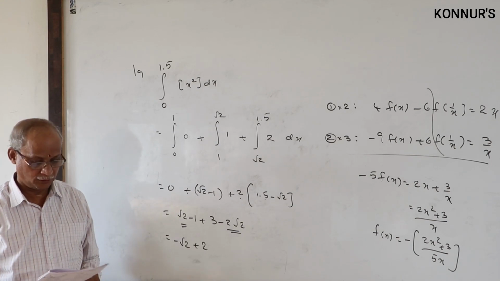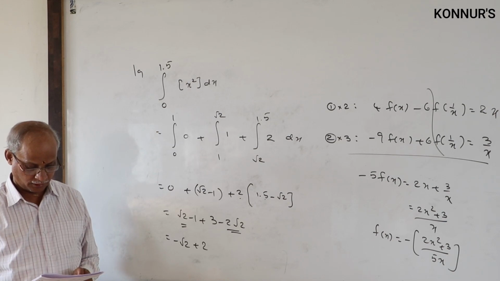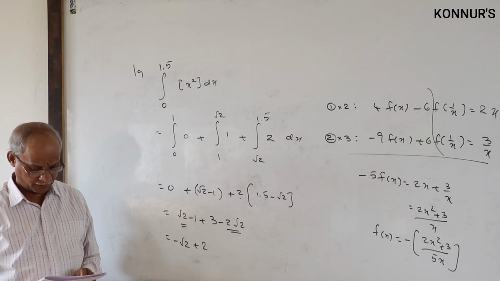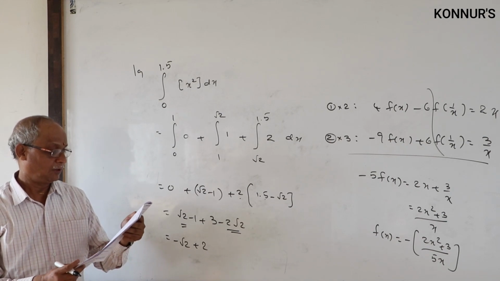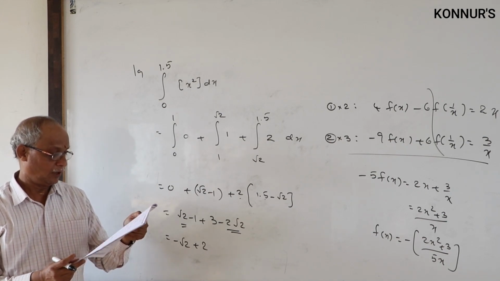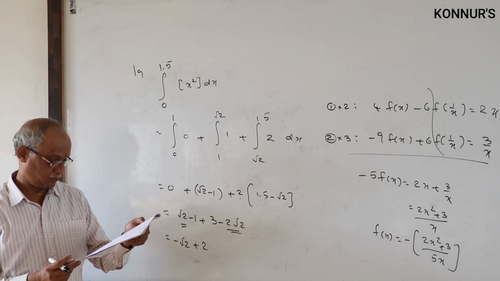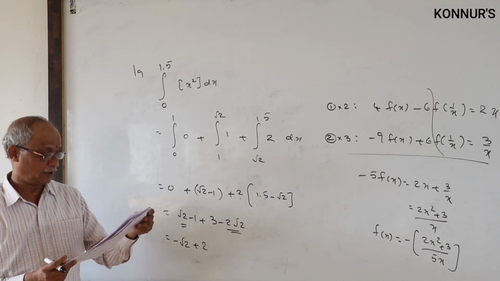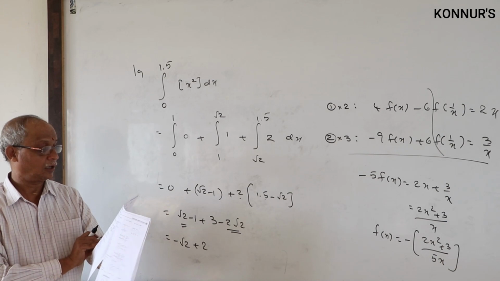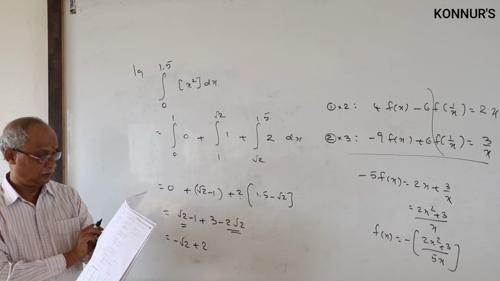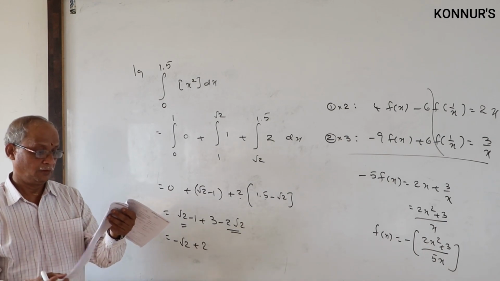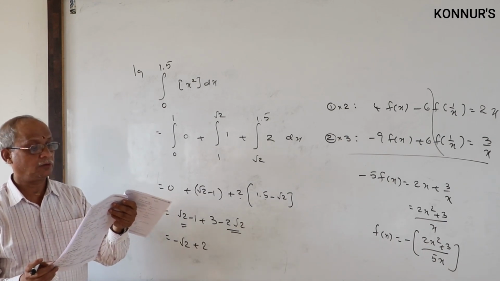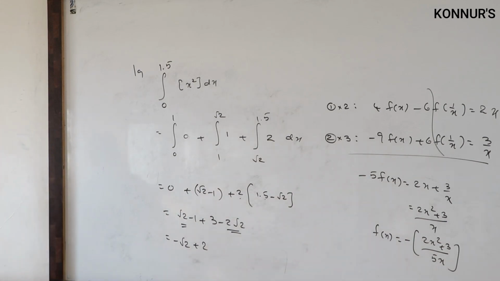2 minus root 2 is the final answer. Third option. Okay, this is about the first part. In the assignment also, definite integrals, where we have all indefinite integrals, we have even discussed earlier also. Any definite integral in the assignment? No. All are integrations only, indefinite integrals. This is from the 9th assignment.